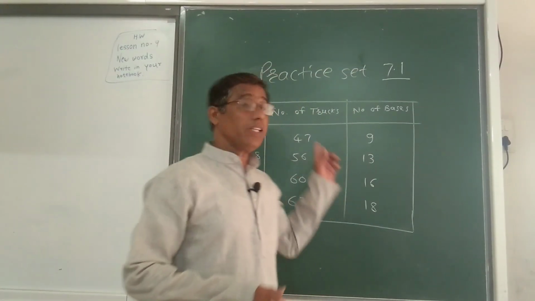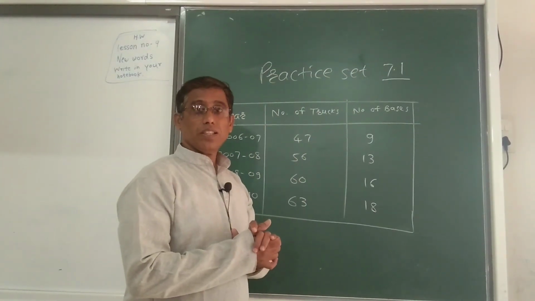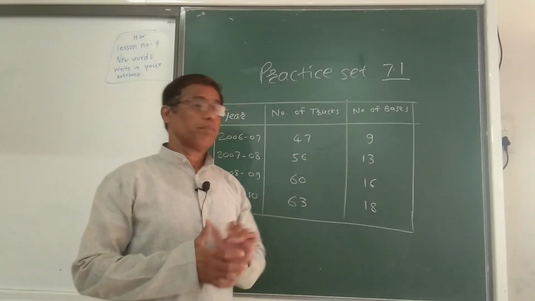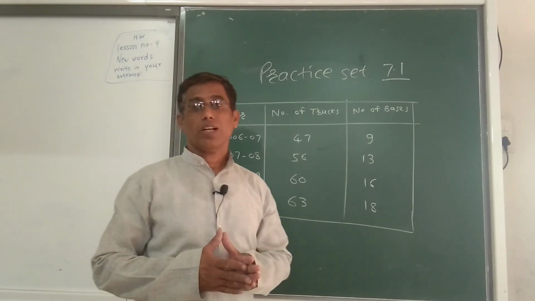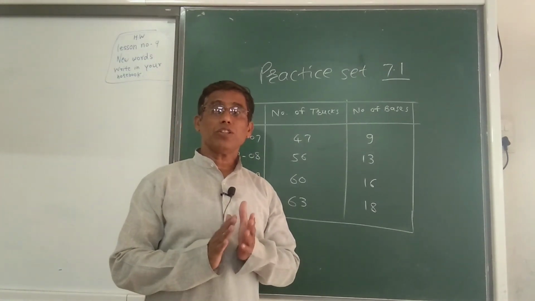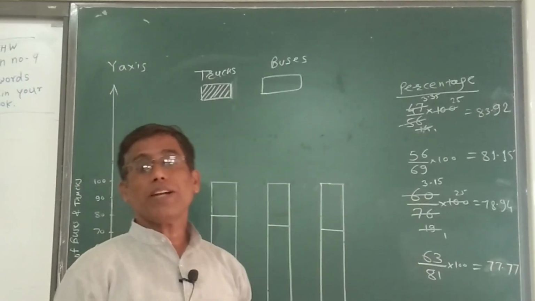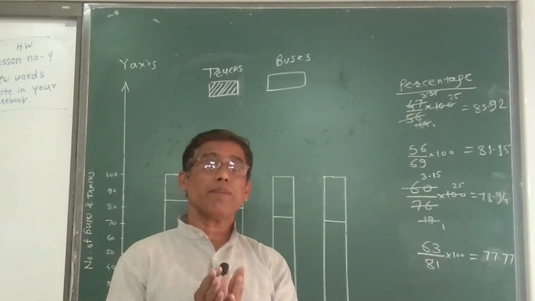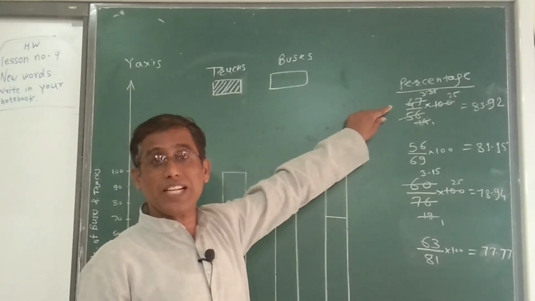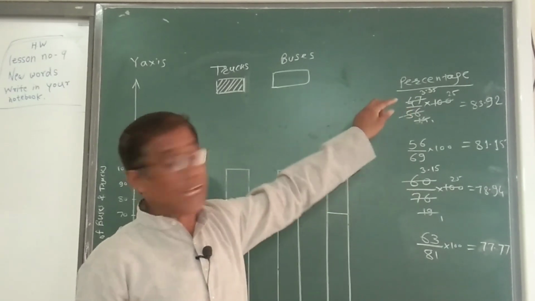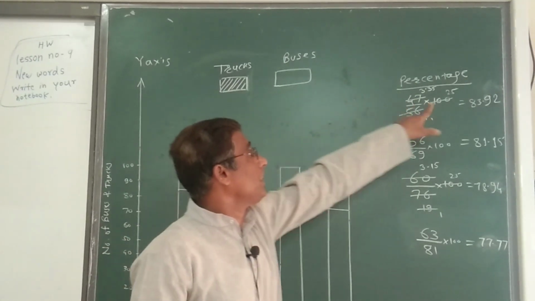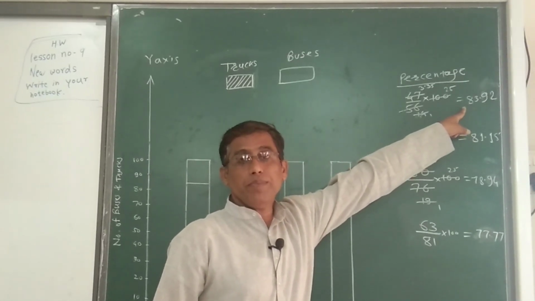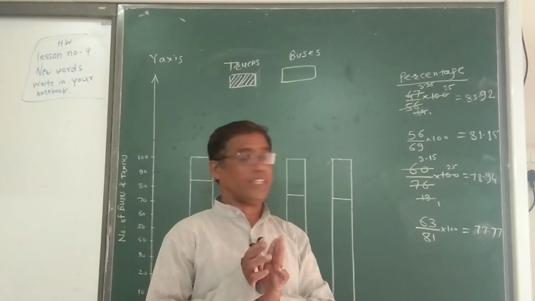The given table shows number of trucks and number of buses. We have to draw a percentage bar diagram. Approximate percentage to the nearest integer. So first we have to calculate buses and trucks, their percentage. So there will be 47 trucks and 9 buses. So 47 upon 56 into 100, we get 83.92, means nearly equal to 84%.